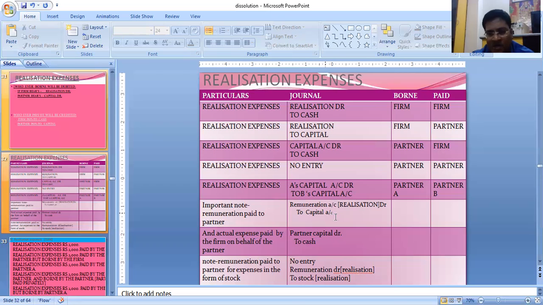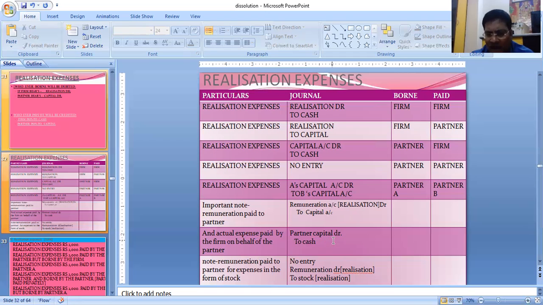Similarly, remuneration paid to a partner. So the journal entry is what? Remuneration to capital, but we can't open remuneration; all our nominal account needs are catered by realization. So realization account debit to capital. Actual expense paid by the firm on behalf of the partner: whenever the firm pays, it means to cash.